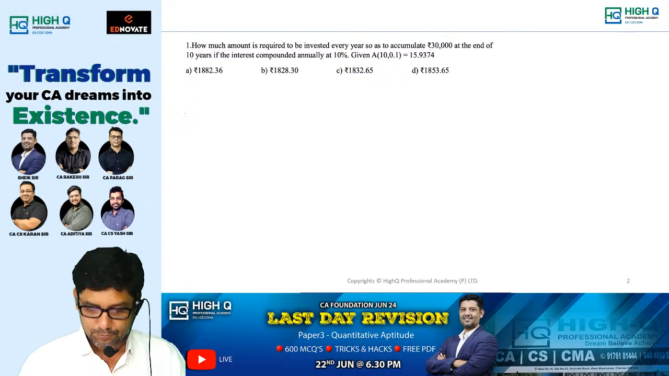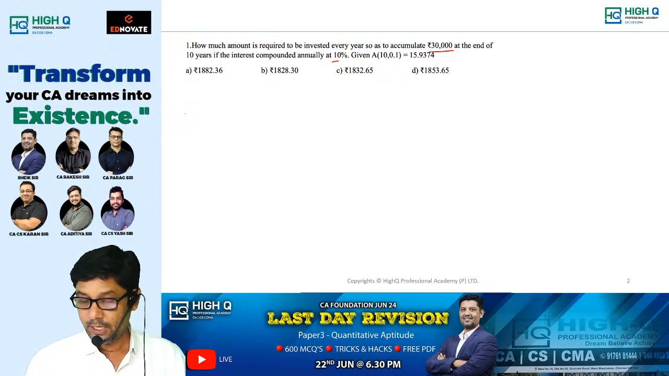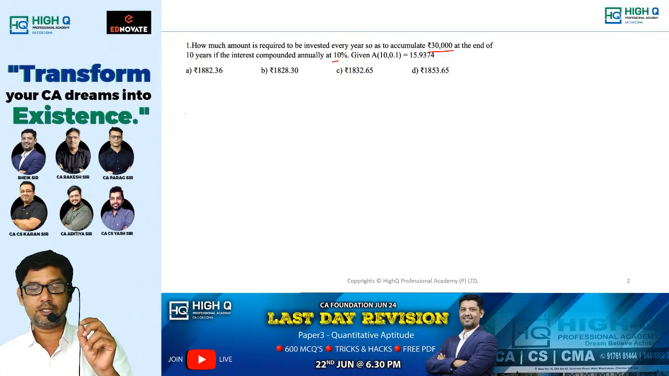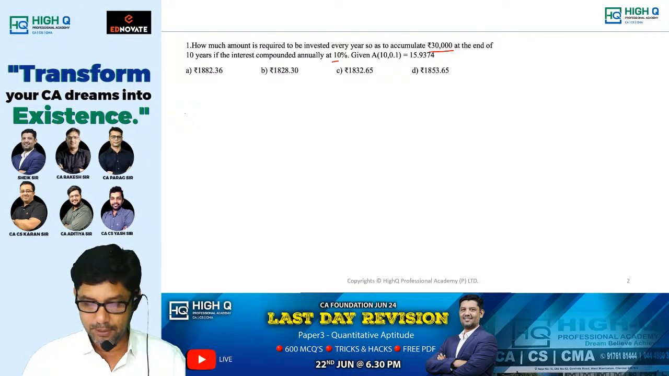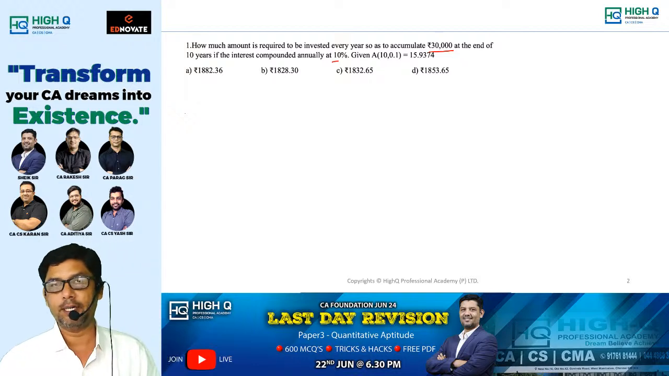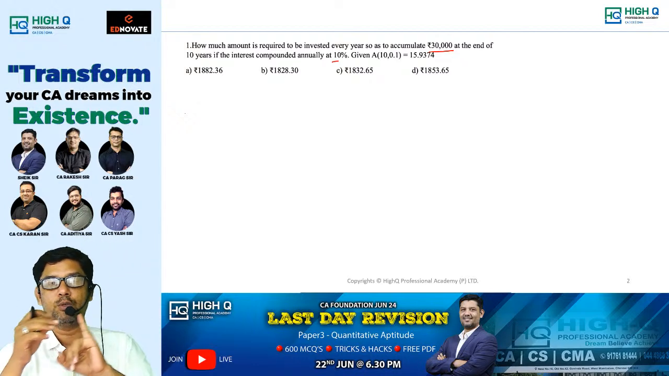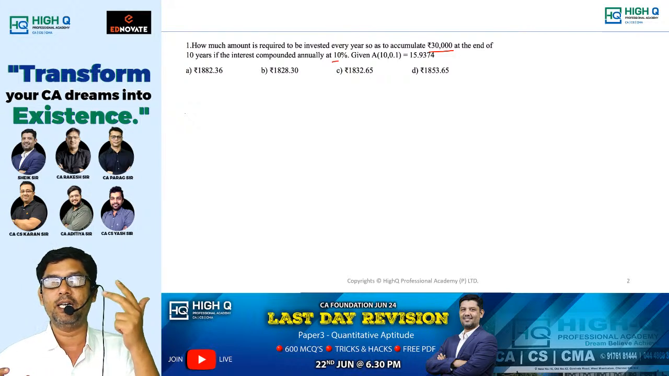Now question number 1. How much amount is required to be invested every year so as to accumulate 30,000 rupees at the end of 10 years, if the interest is compounded annually at 10%? Given, A of 10, 0.1 is equal to 15.9374. First, let us solve by the usual method, and after that I'll give you the shortcut method. This is an annuity question. We need to identify the type of transaction, the type of annuity, and the type of compound interest.